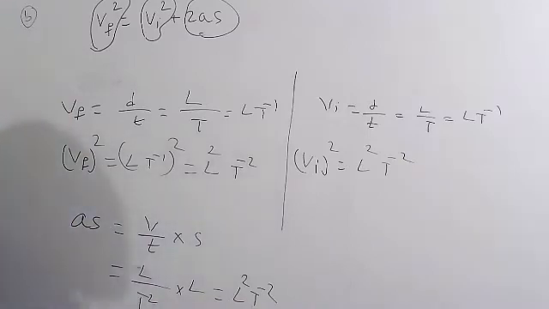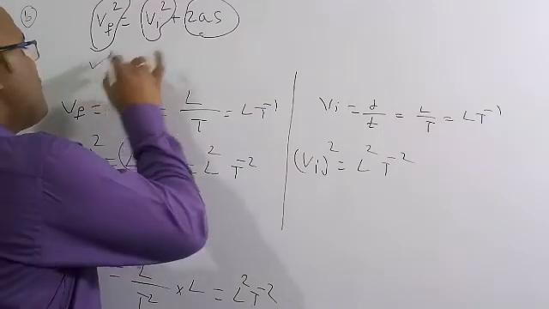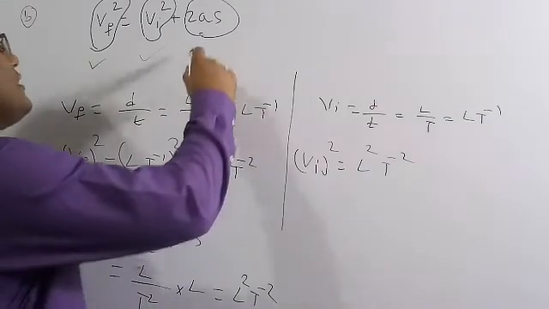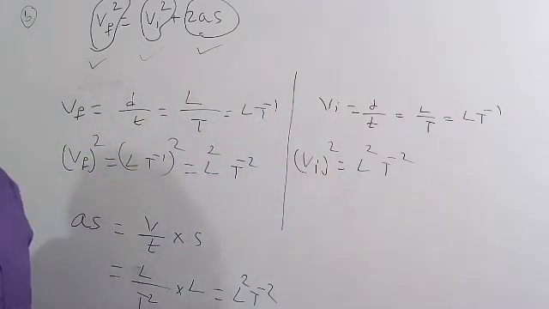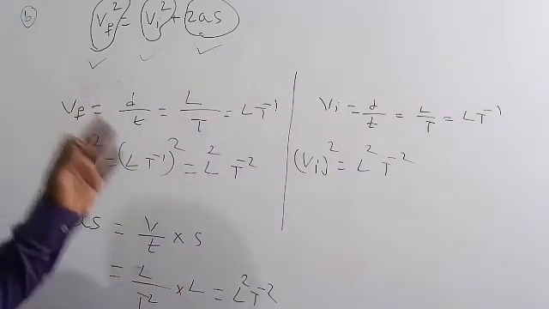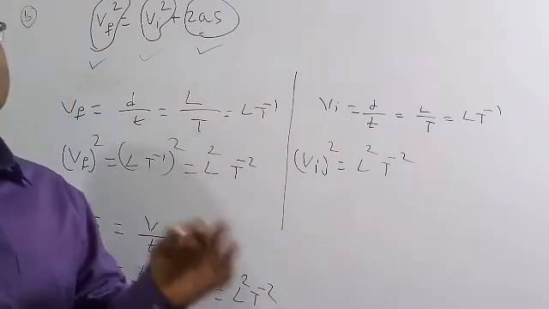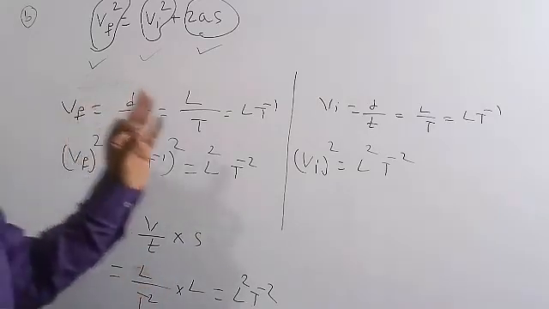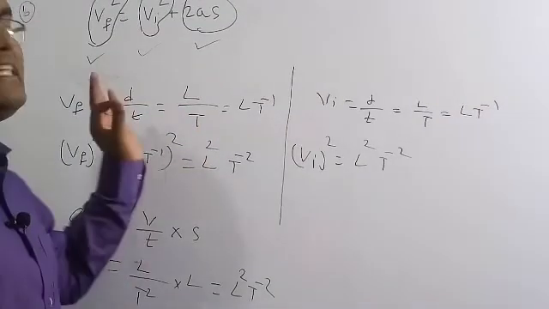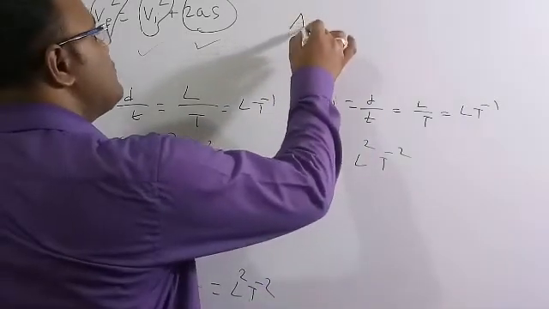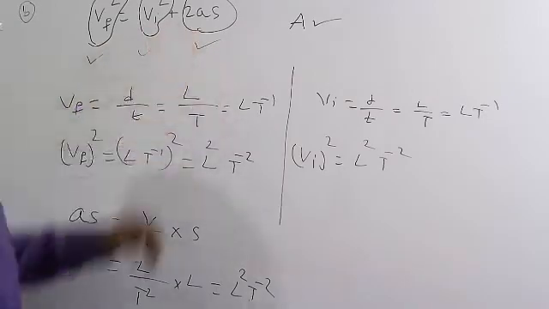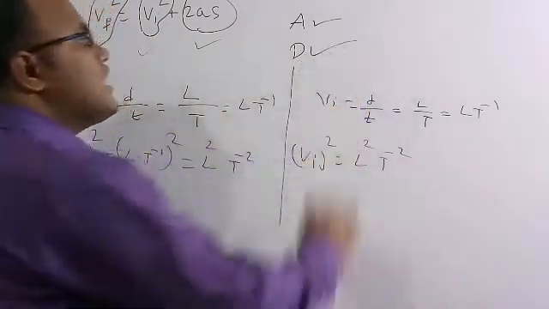Now finally, all these three terms have the same dimensional formula. The first term is L squared T to the power of minus 2, the second term is also L squared T to the power of minus 2, and the third term is also L squared T to the power of minus 2. The principle of homogeneity says that you can add only similar quantities, meaning all the quantities must have the same dimensional formula, then only can you add them. So this formula is accurate and correct. This is the actual formula, Vf squared equals Vi squared plus 2as, and it is also dimensionally correct.